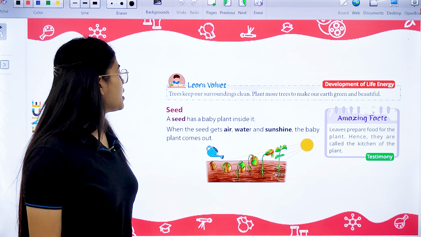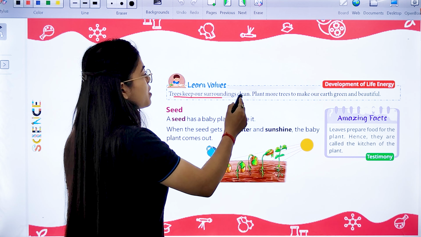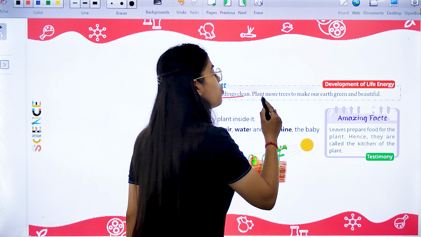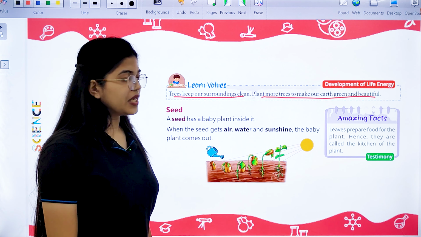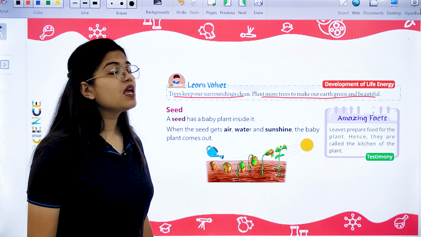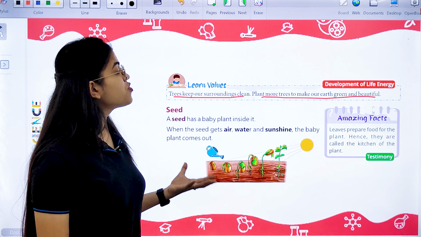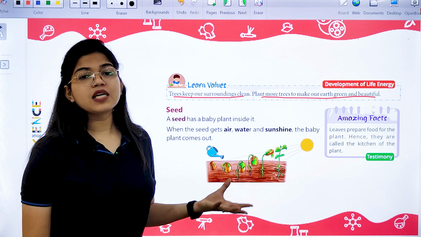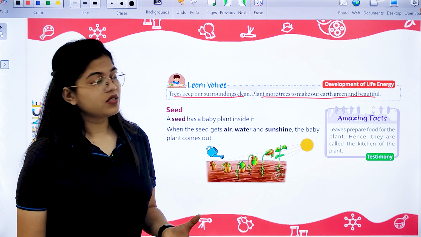Trees keep our surroundings clean. Plant more trees to make our earth green and beautiful. We should plant more and more trees to make our earth green and beautiful.